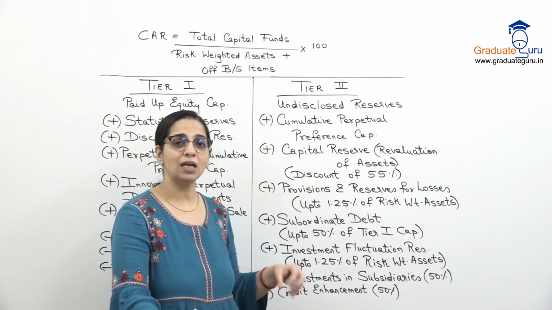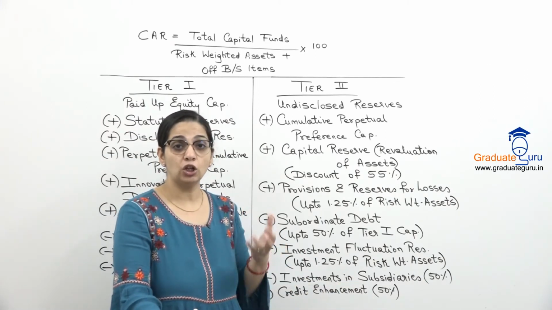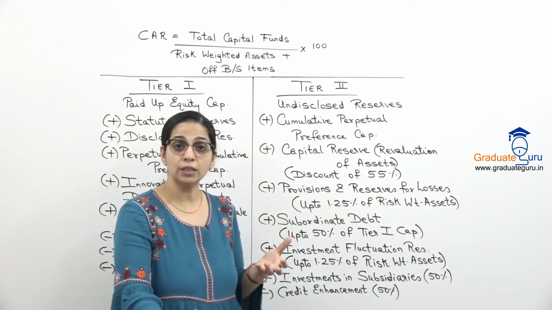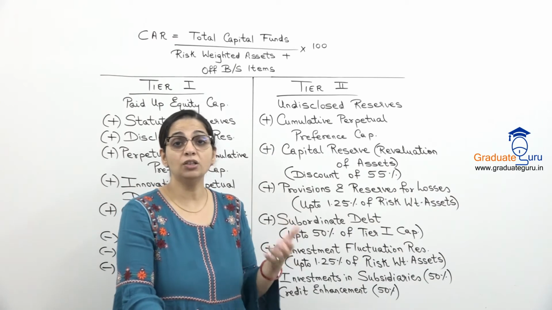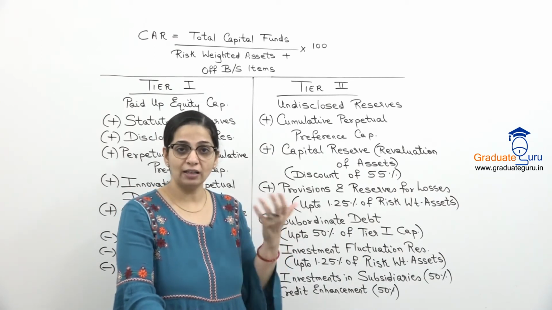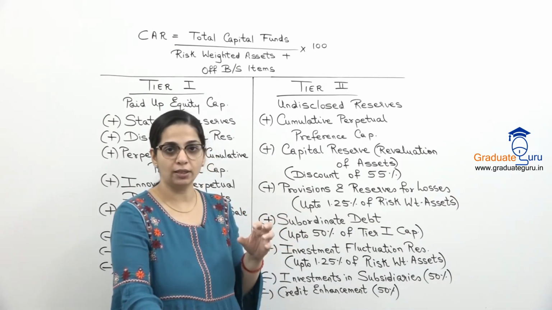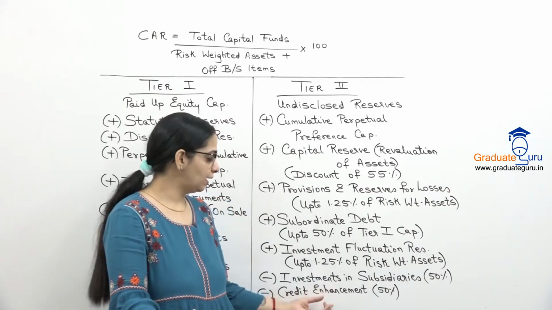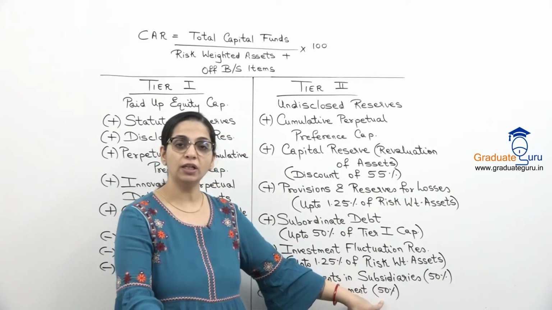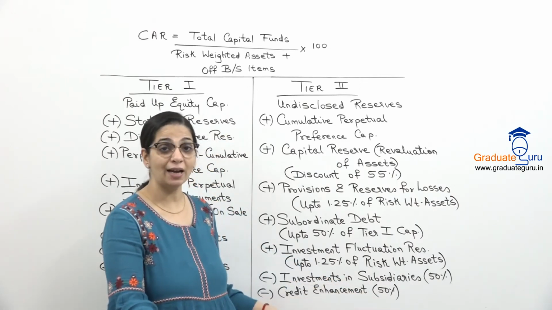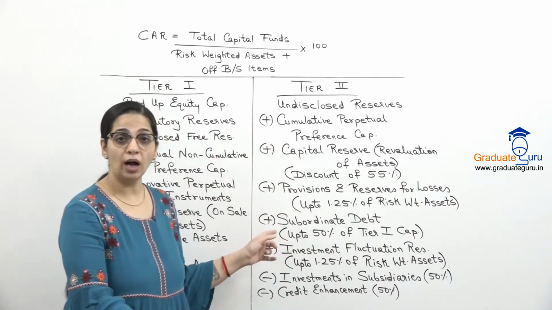Credit enhancement are special type of securities which the bank creates for covering the risks associated with their credit instruments. जो वो loans वगैरह देते हैं, उसका risk calculate करके on that they create this special feature credit enhancement. Again that amount you will take at 50% and subtract it from your tier 2 items.